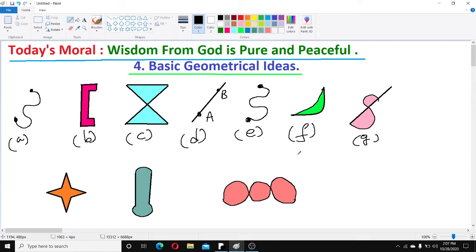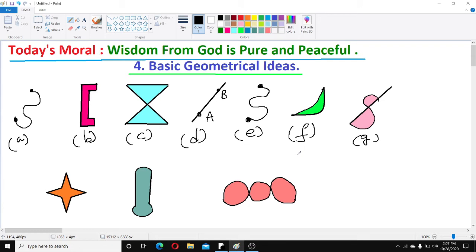You see this figure A, B, C, D, E, F, G, H, I, J. These figures you can draw by hand. Some figures you can draw by hand without lifting pencil, and some of the figures you have to use scale. Some figures without using scale you can draw by hand without lifting pencil, and some of them you have to draw by using scale. Here some figures are closed and some of them are not closed.